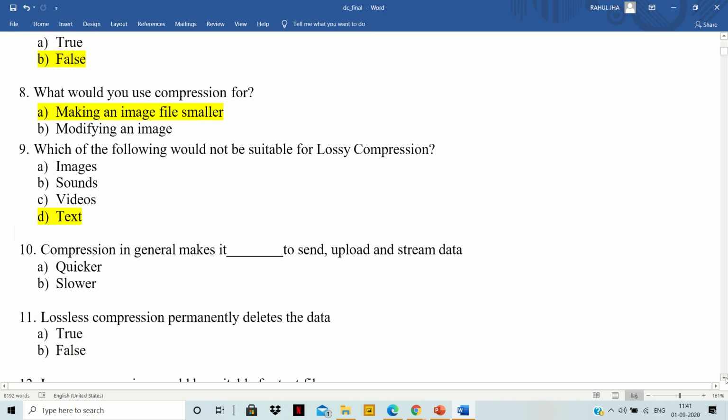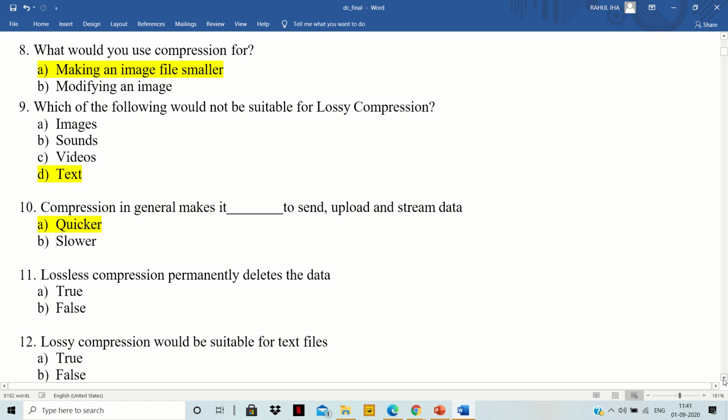Compression in general makes it dash to send, upload, and stream data. Why do we do compression? So that our process will be quicker, not slower. So the right answer will be A, which is quicker. So that we can easily upload our data, send our data, and stream our data on different channels.